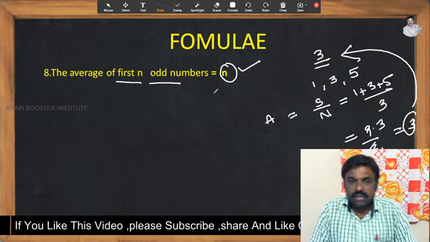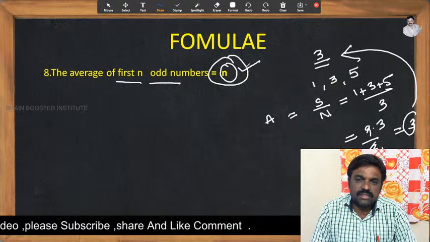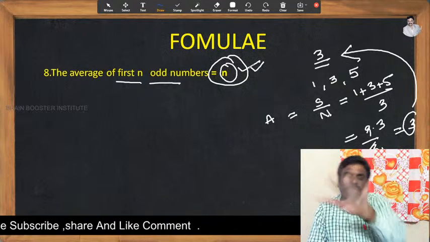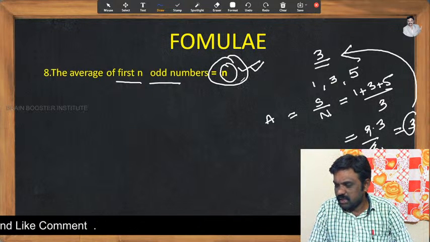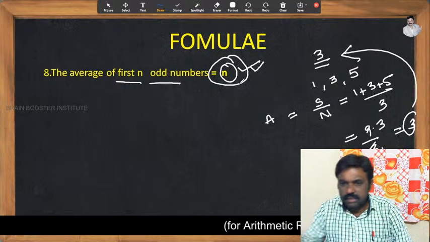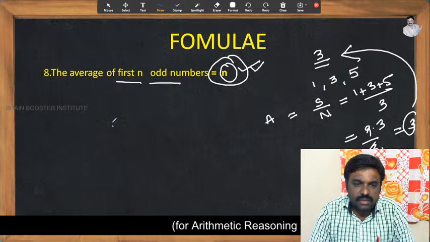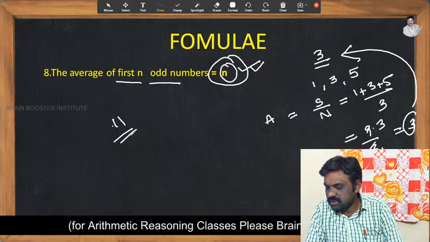So whenever we are asked to find the average of first n odd numbers, very simple, we can say directly that n will be the average. Is it clear? If it is clear, then what would be the average of first 11 odd numbers?